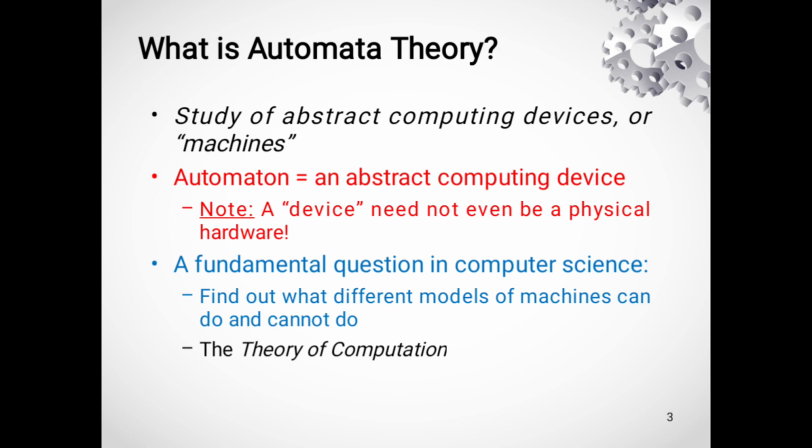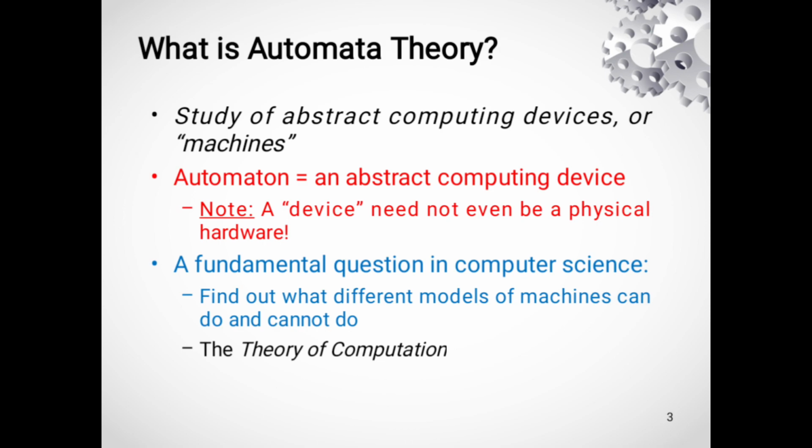The word computation means any task performed by a calculator or a computer. So in this course, we are going to study the theory about the machine. That means we are going to mention the capabilities of the machine, what are the problems that could be solved by this machine, and what are the limitations of such a machine.